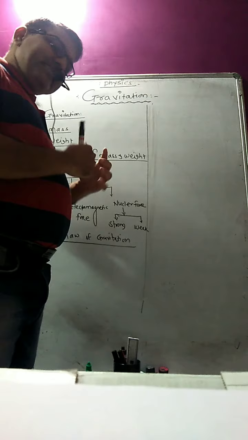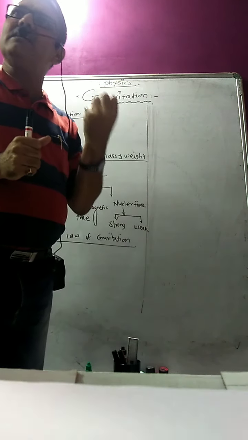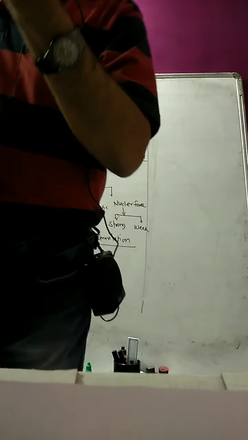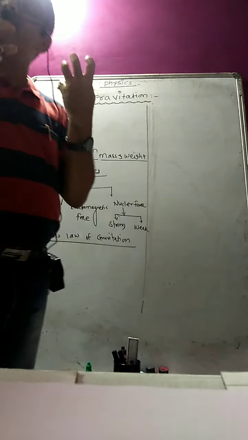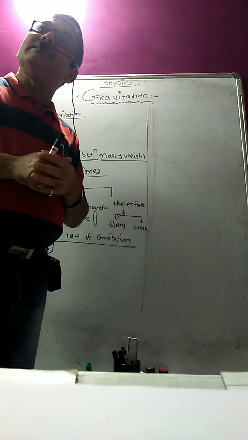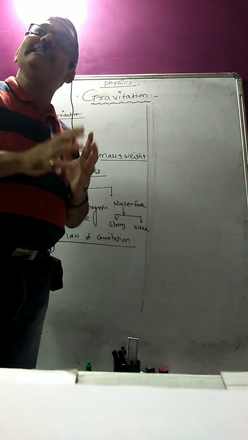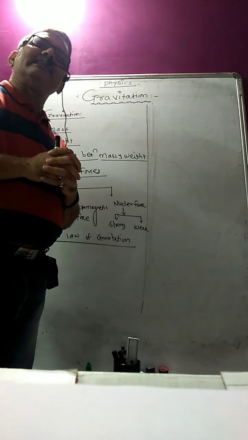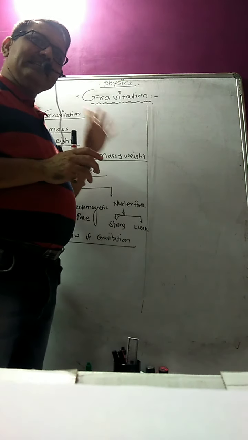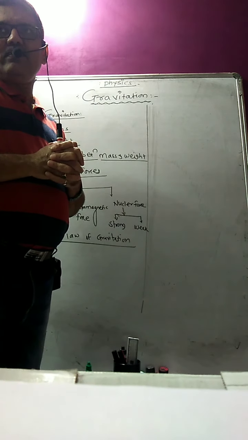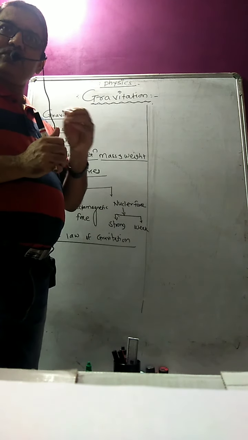Now what is weight? Weight means the force with which any body is attracted towards the earth's surface. The force with which a body is attracted towards the center of the earth is called the weight. The unit of weight is Newton in the SI system, or dyne in the CGS system. If you multiply m with g, that becomes weight. The weight depends upon gravity, so from place to place it changes. You remember that.